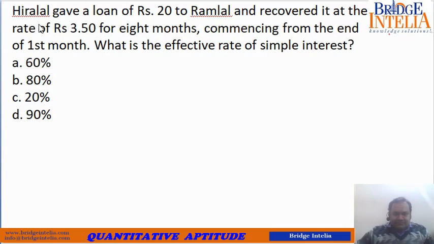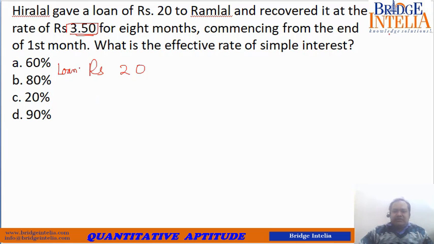Okay, now let's see this one. Hira Lal gave a loan of rupees 20 to Ram Lal and recovered it at a rate of rupees 3.5 for 8 months, commencing from the end of first month. What is the effective rate of simple interest? So in 8 installments, this guy has gotten back money. So he lent rupees 20. What is the total money he got back?